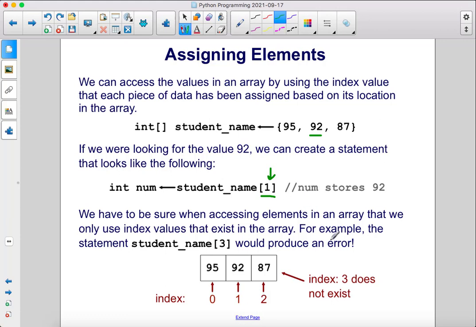We have to be sure when accessing elements in an array that we only use index values that exist in the array. For example, the statement student name 3 would produce an error. So remember, index values begin at 0. So 0 will access 95, 1 will access 92, 2 will access 87. So student name 3 would produce an error since there is no value with an index value of 3.